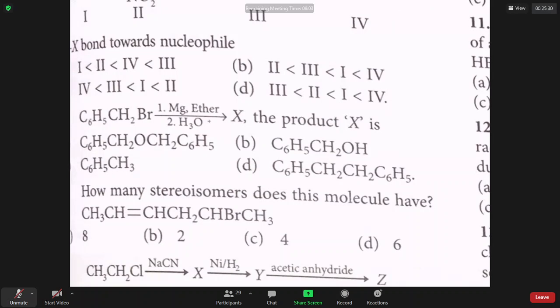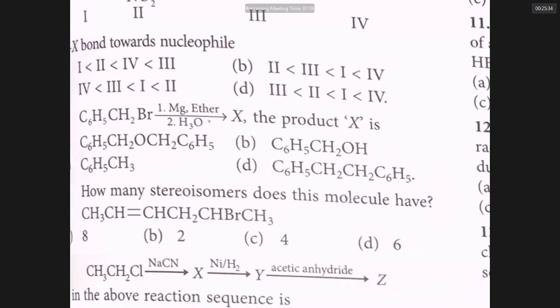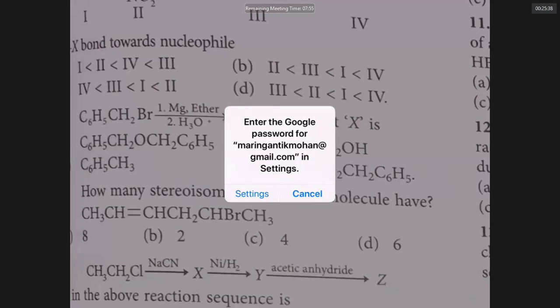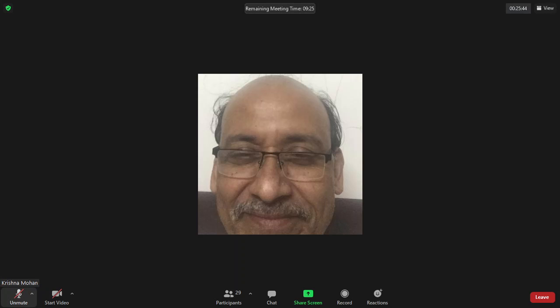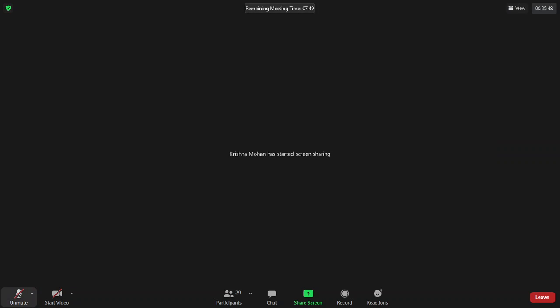Now, they asked a question: how many stereoisomers does this molecule have? Sir, I don't know, I'm concerned. I want to share this.